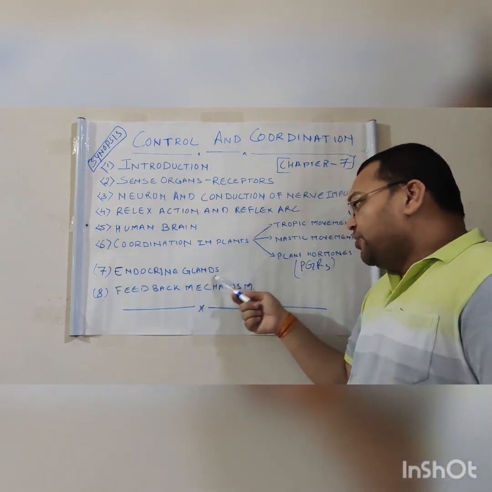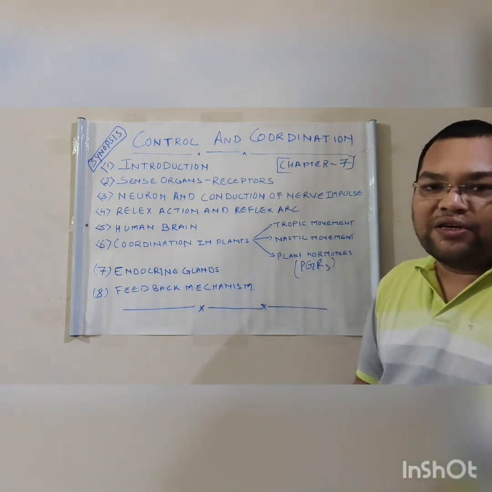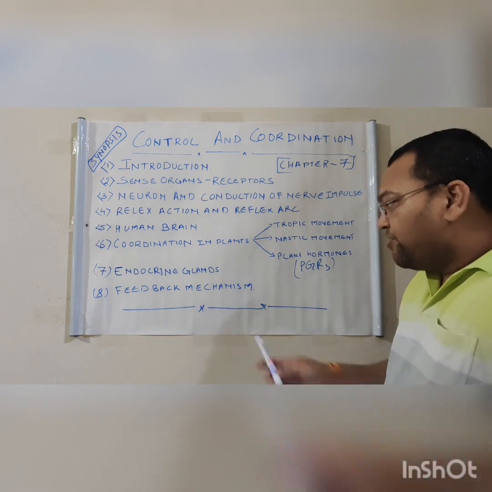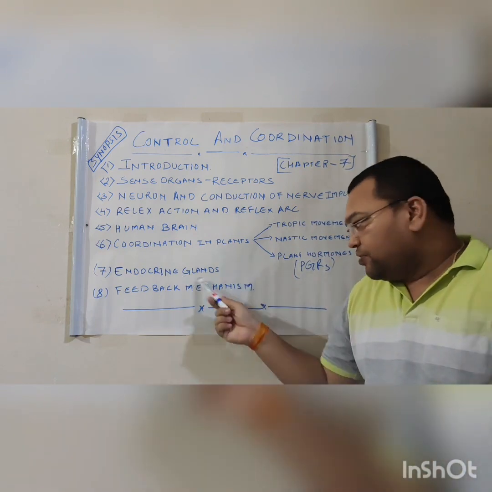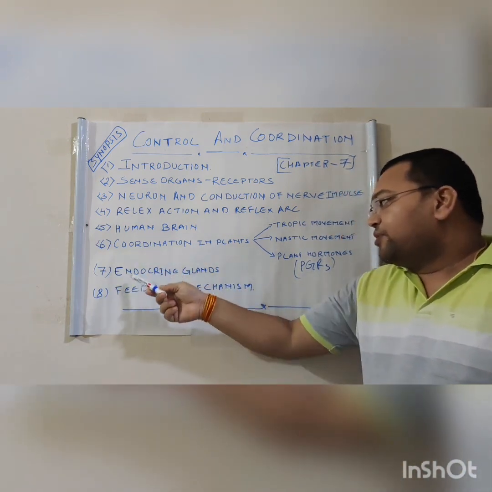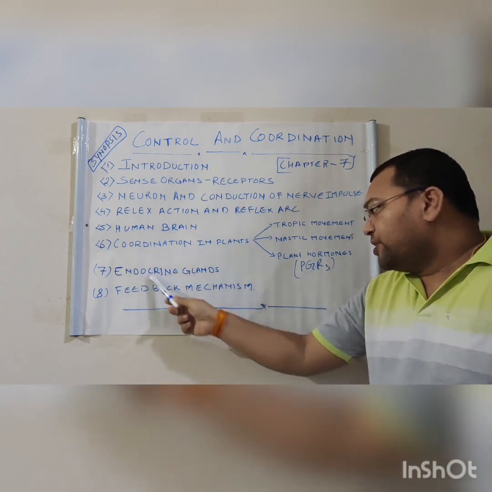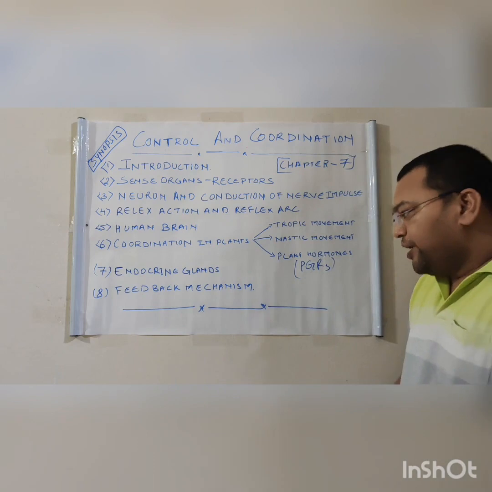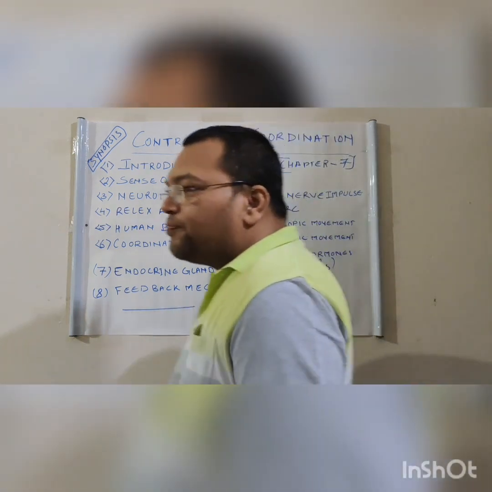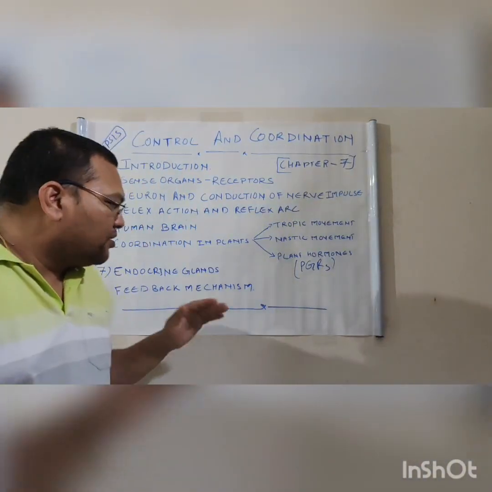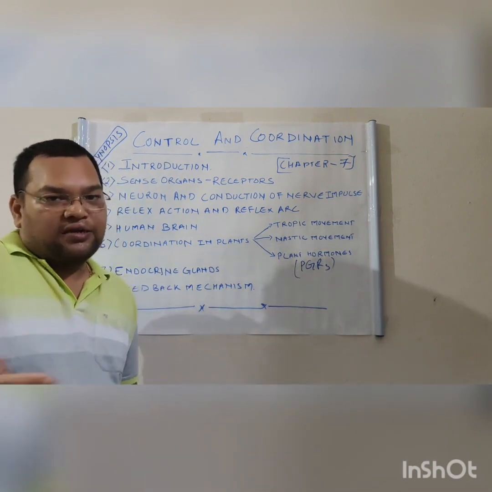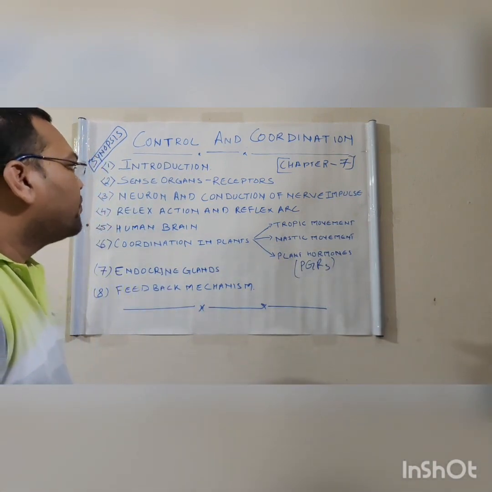Then we have to see the endocrine glands in our body. What are the various endocrine glands? Each gland is very important because important questions are going to come from these endocrine glands in your board examination. And the last topic which we are going to study is the feedback mechanism. The feedback mechanism is related to these endocrine glands. How this feedback mechanism works, that is what I am going to tell you.